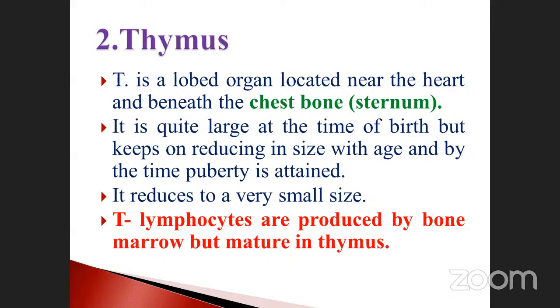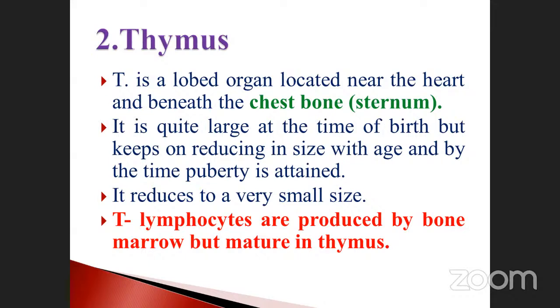It is quite large at the time of birth. During that time it will be big in nature, that is, large in size. After growth, when we are growing, automatically the size will be reduced into a small one. It keeps on reducing in size with age, and by the time puberty is attained, the thymus gland size will be reduced to very small.